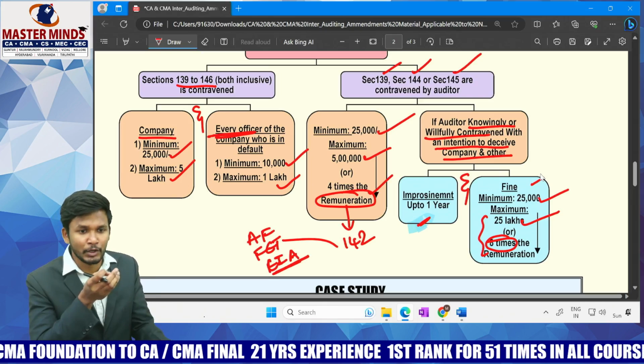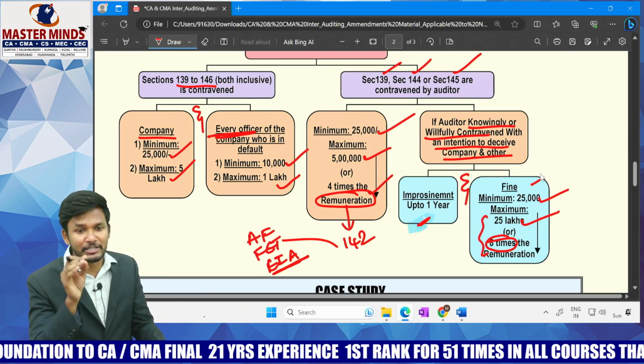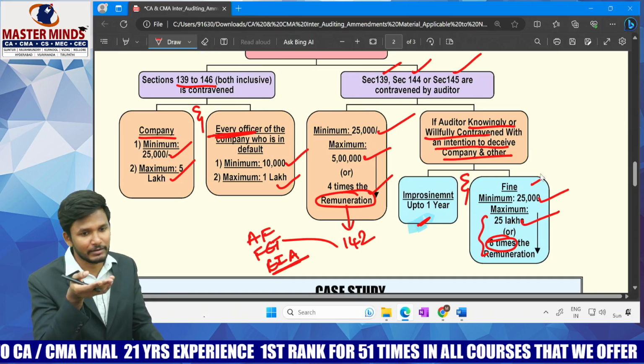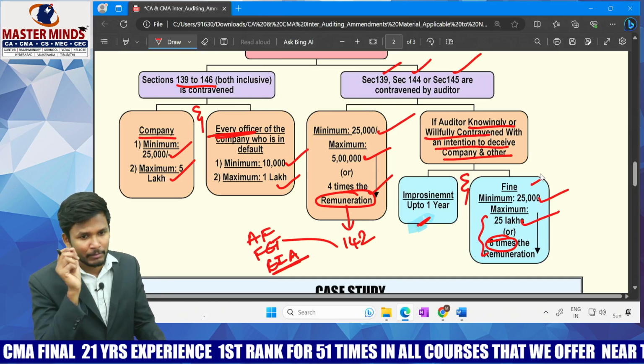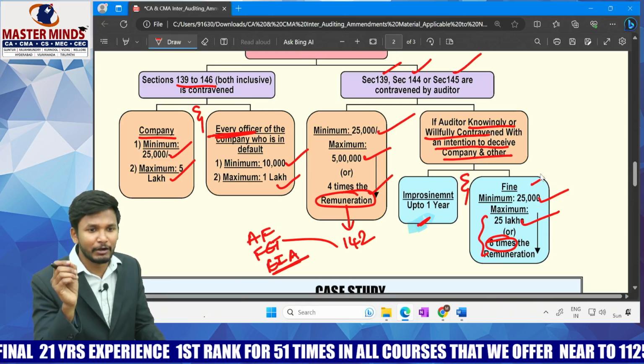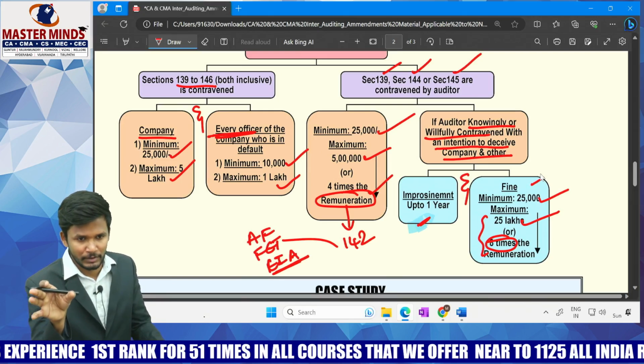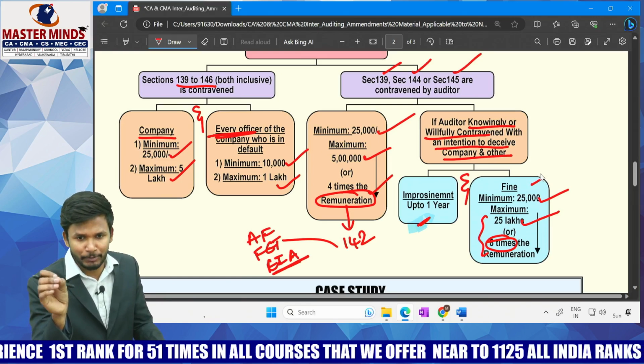Those partners who are related to that willful intentional wrong will be sent to jail for up to 1 year. Everyone who is involved in that. But if I talk about the fine, the fine will not be imposed on those partners only. The fine will be imposed on the audit firm. The firm being appointed will be liable to pay the penalty.